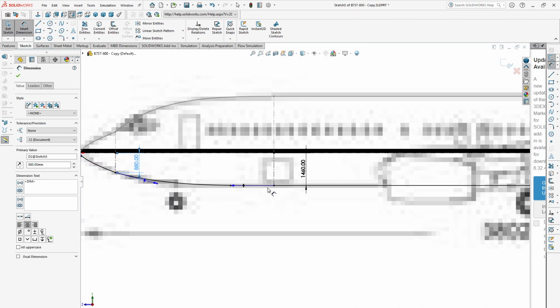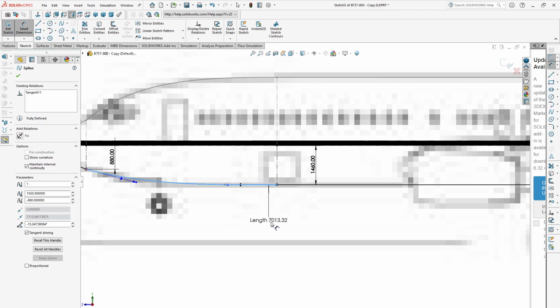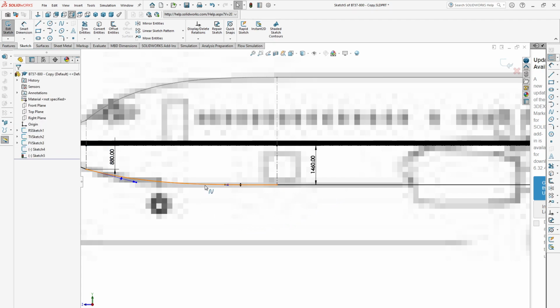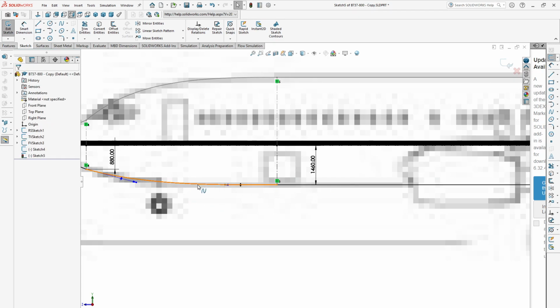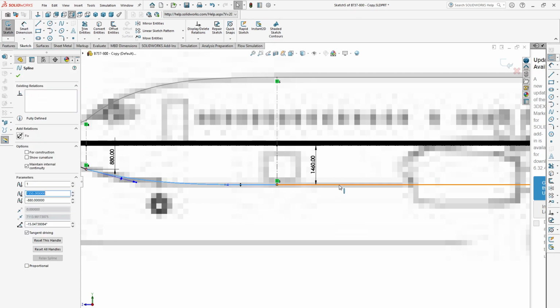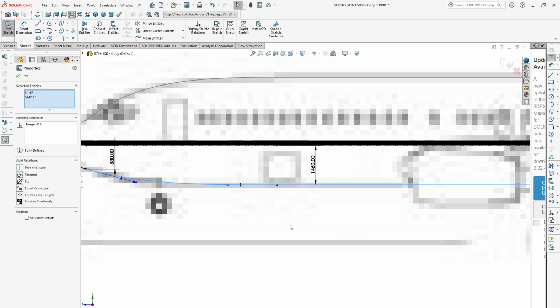Now select these two lines and make them tangent.